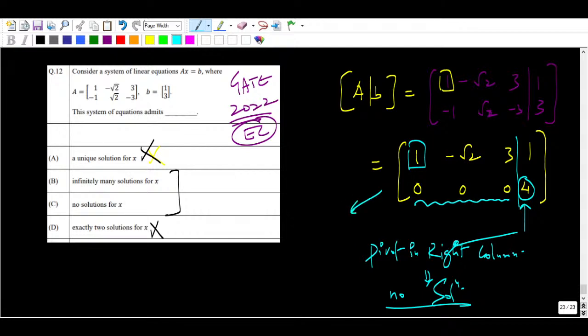See why I am calling it no solution, because this equation is inconsistent, right? Again, let me tell you guys, the fundamental problem of linear algebra is to solve the system of linear equations. That's it. So if you are reducing the matrix, it means that you have to find the solution of those variables, right? So don't reduce randomly. You have to see also if that equation, after applying the Gauss elimination method, is consistent. You have to keep that in mind. So this answer is correct here. No solution will exist. I think you can get 2 marks easily.